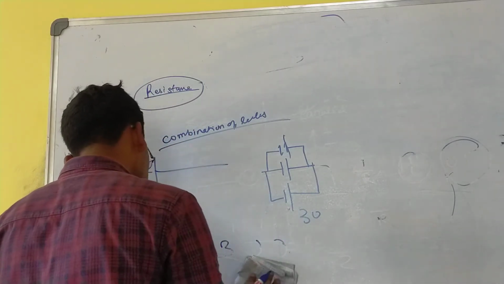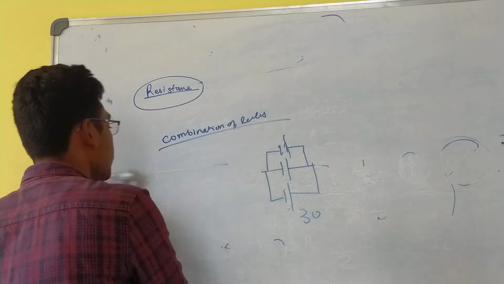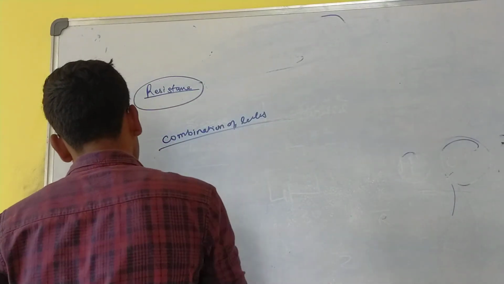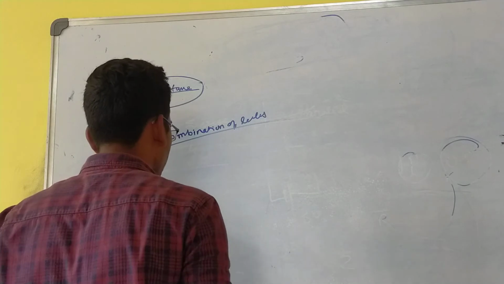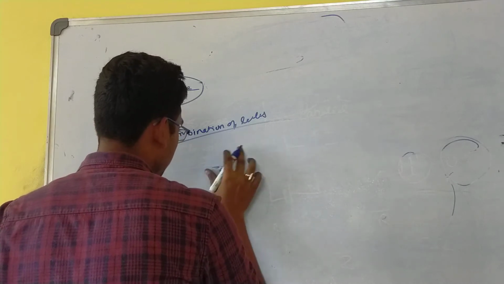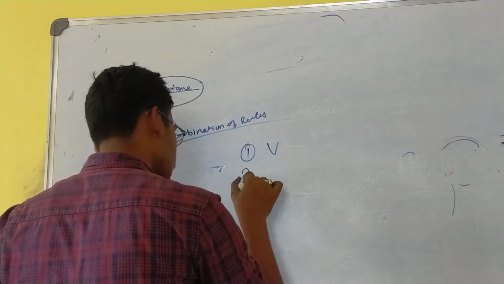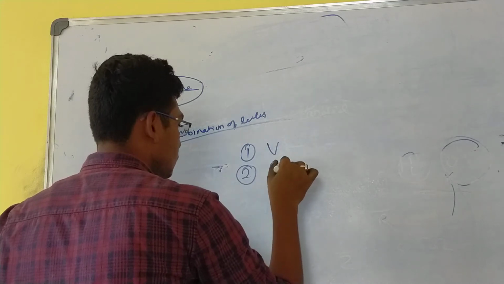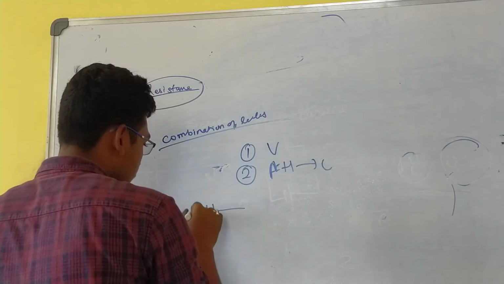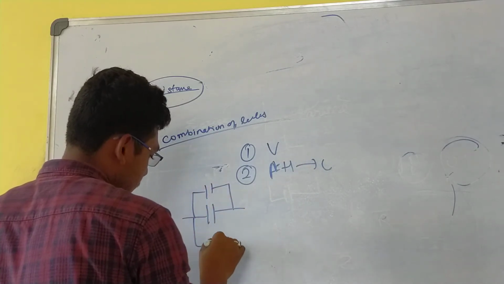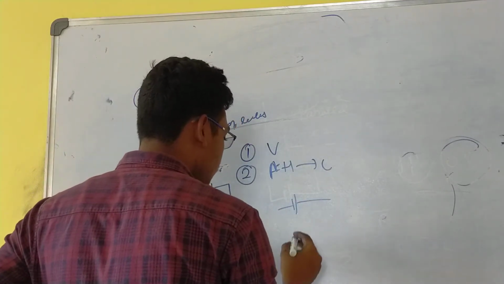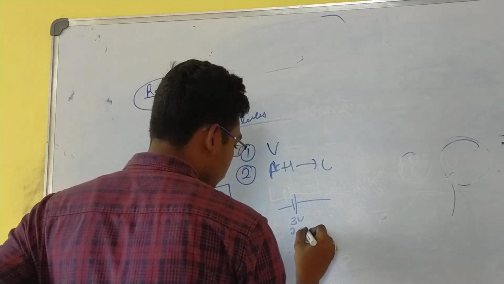But does the change occur? The rating of a cell does not depend only on the voltage. It depends on another parameter, that is charge. Every cell you buy in the market has got two parameters. Number one is voltage. Number two is ampere hours or charge. In parallel connection, the total charge increases. Assume a cell is 3 volts and 3 ampere hours.